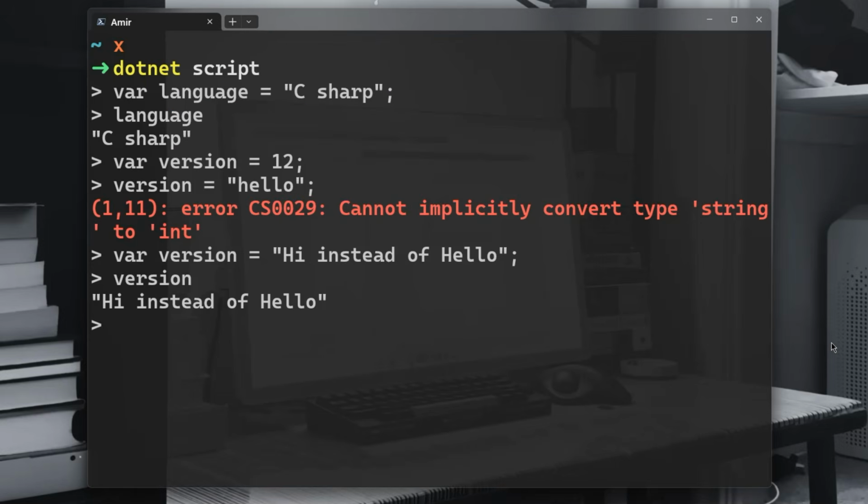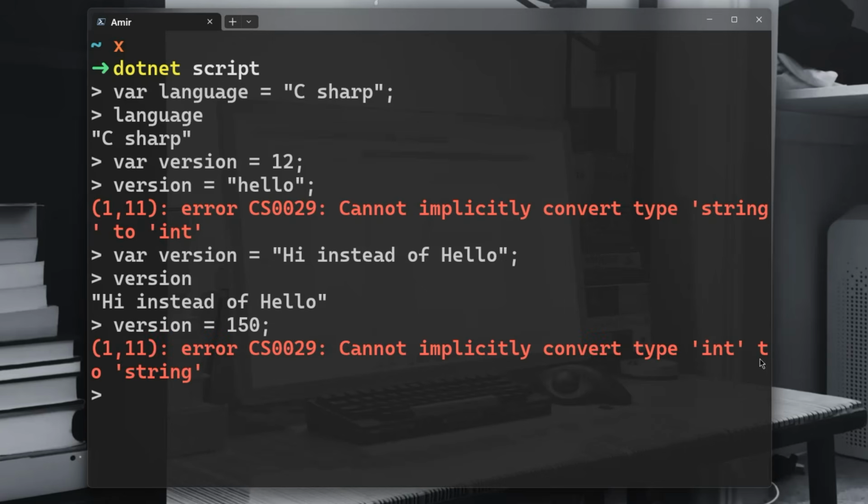So again, just to show you that you cannot do like this. You cannot take version now and make 150. You're going to have now the opposite. It cannot implicitly convert type int to string. We have done the opposite here just to show you different scenarios.